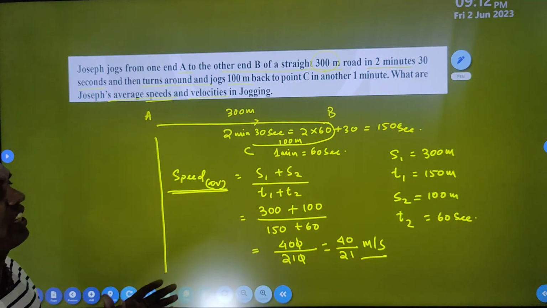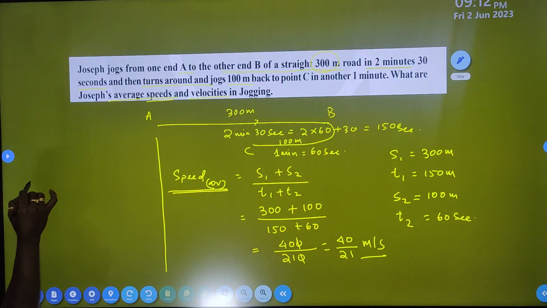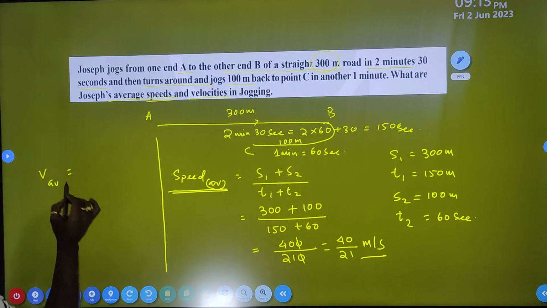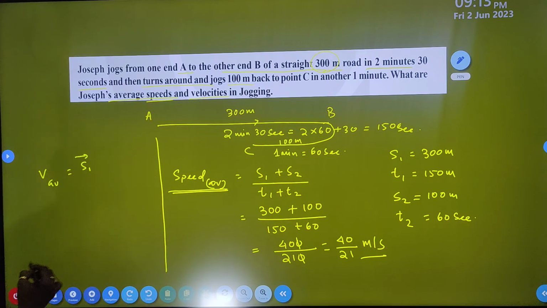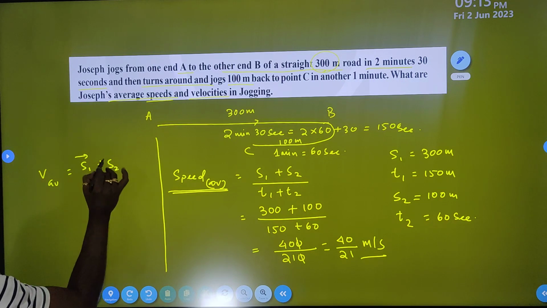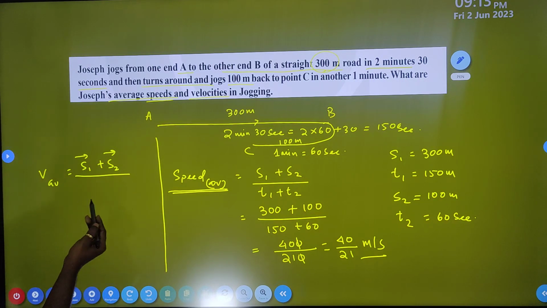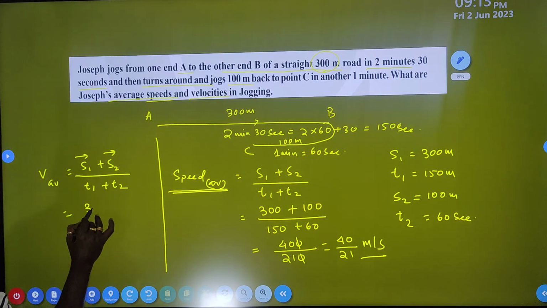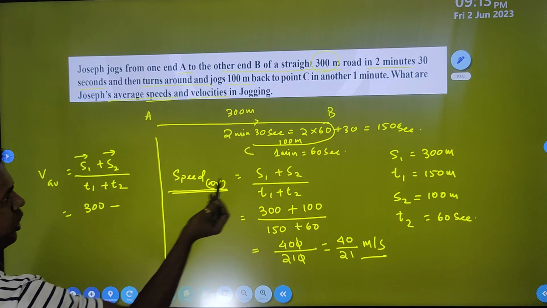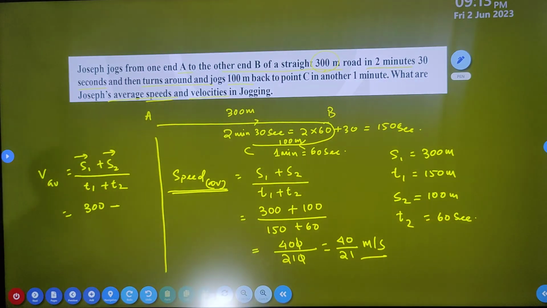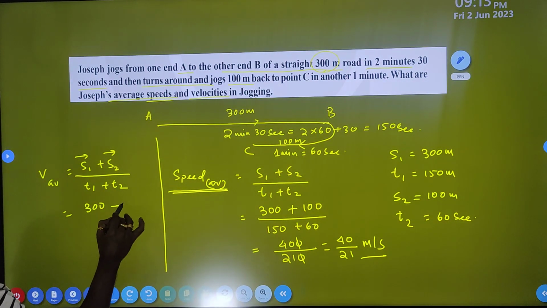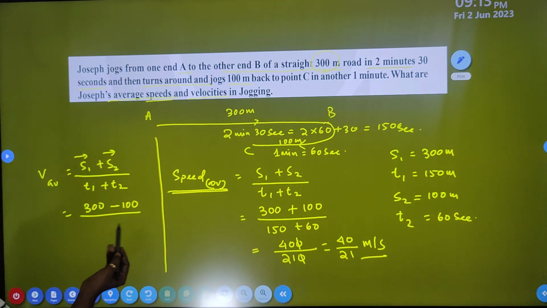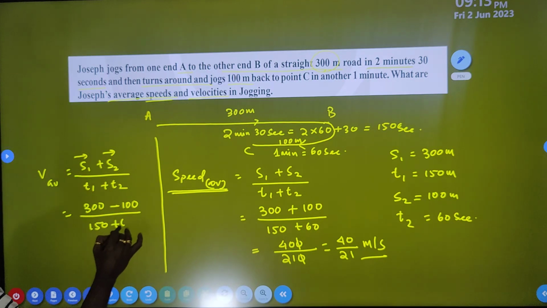Here distance and displacement is given. So on this basis, if you find out V is equal to, simply you can go through S1 displacement, okay, plus S2 displacement divided by same T1 plus T2. Then S2 is how much? 300. ये minus because it is moving in opposite direction. So as its direction is opposite, at that time you can take as minus, divided by time how much? Now that is same 150 plus 60.